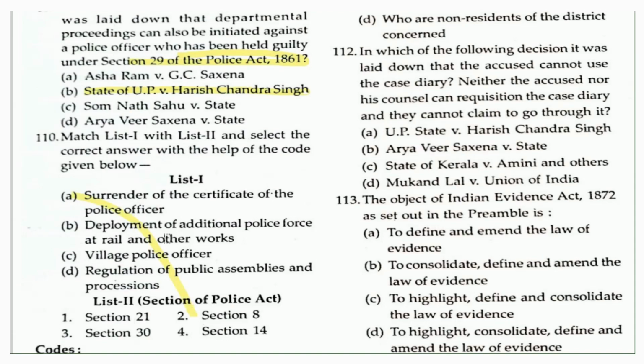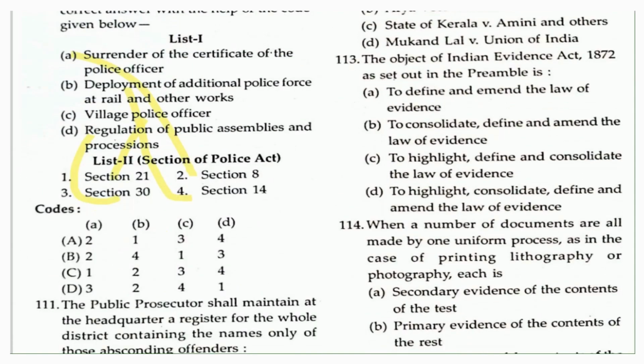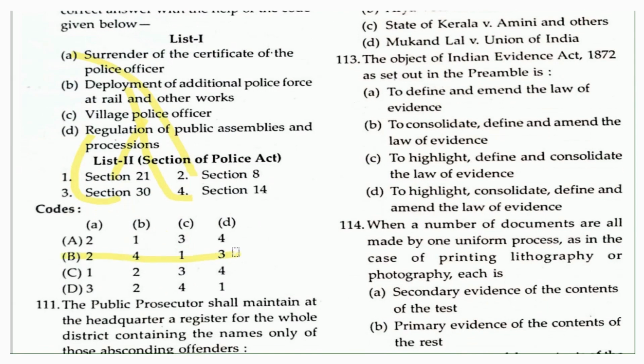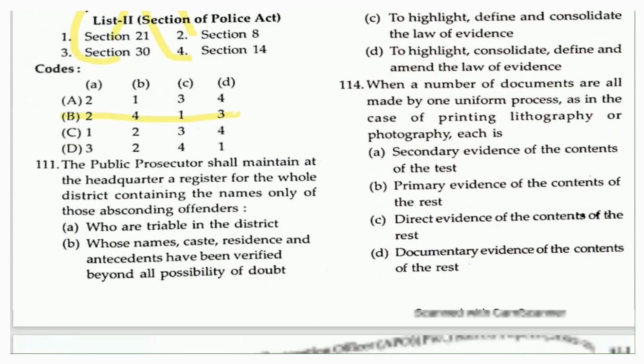B belongs to Section 14, and C, the village police officer, belongs to Section 21, and D belongs to Section 30. So the right answer here is 2413. So this is the right answer, 2413. Okay. Come to the next.